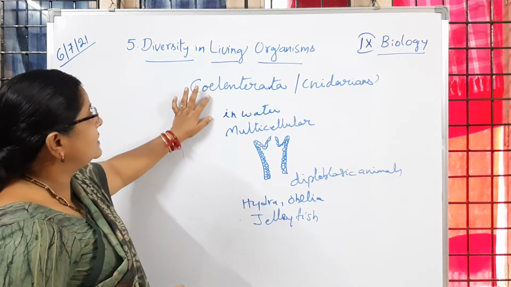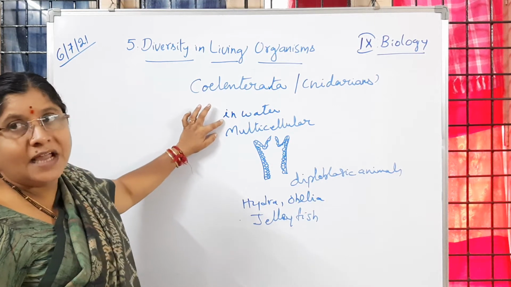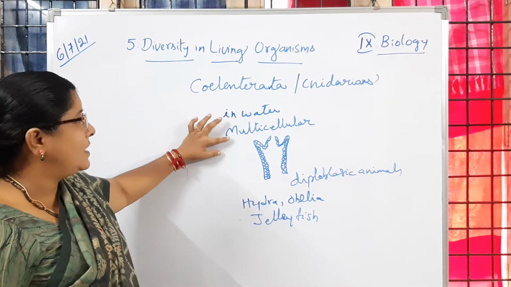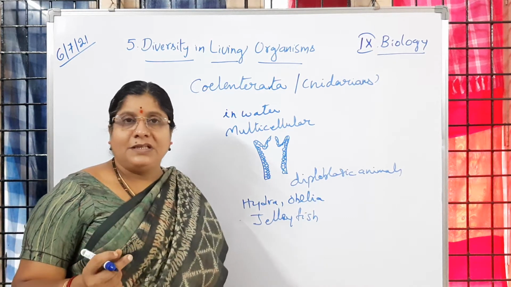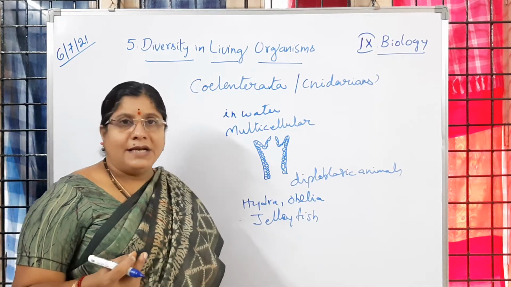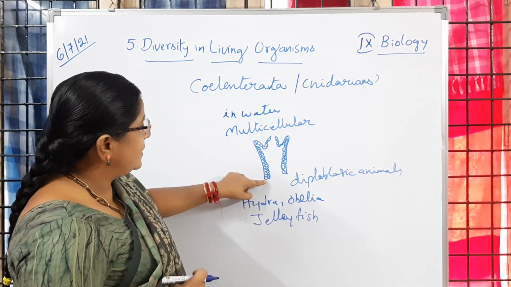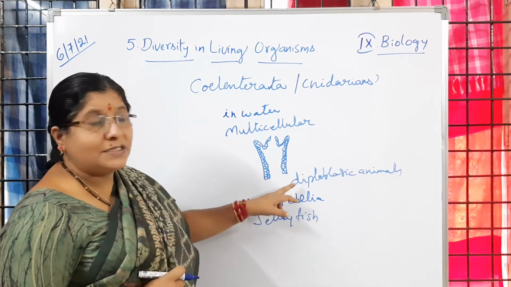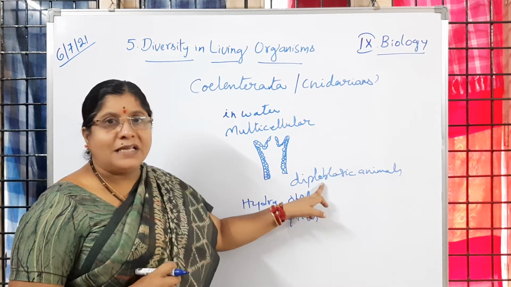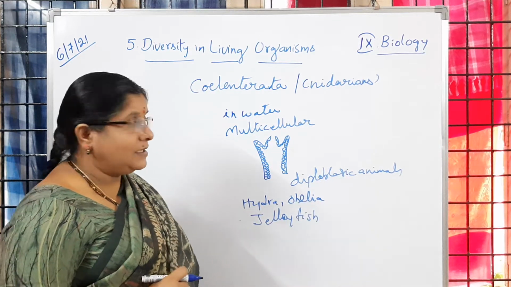So what are the characteristics of coelenterates? All the coelenterates are aquatic in nature. They live in water, are multicellular, but we are going to observe some differentiation in the organization of these organisms compared with poriferans. The body has two layers of cells, so they are called diploblastic animals. Is it clear, children?